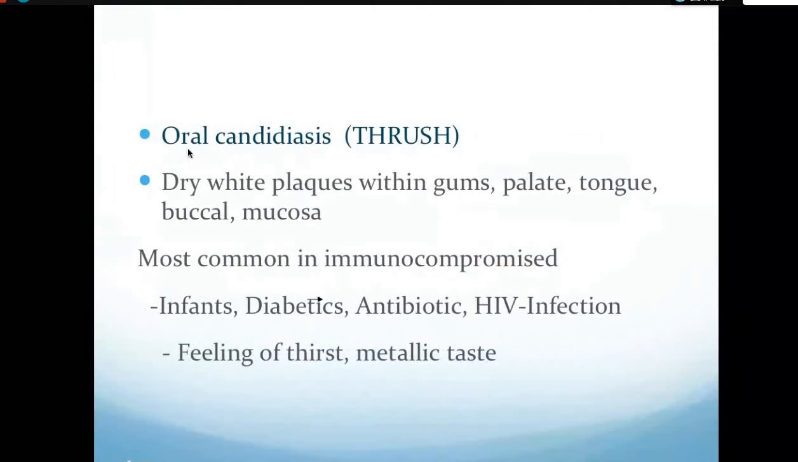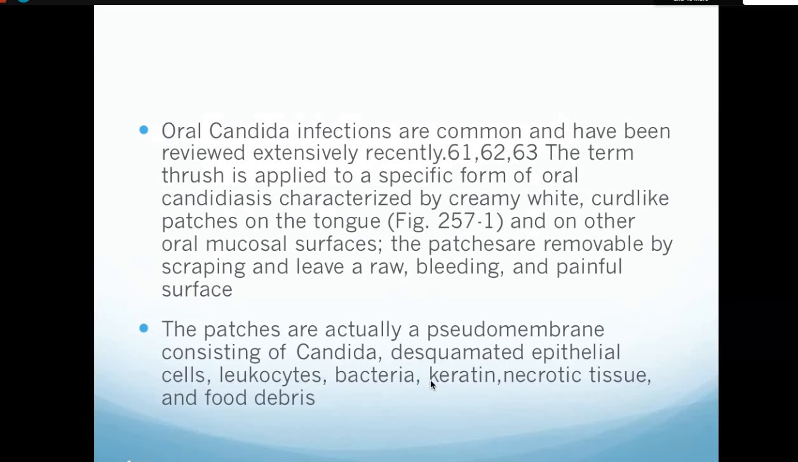Now talking about oral candidiasis or oral thrush, there is a dry white flake within the gum, palate, tongue, and buccal mucosa, and it is most commonly seen in immunocompromised individuals. For example, HIV infections, antibiotic treatment patients, diabetic patients, or infants. In infants also you can see it commonly. Okay, and a feeling of thrush and a metallic taste will be there as clinical features.